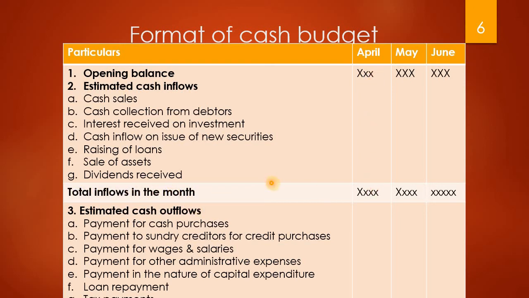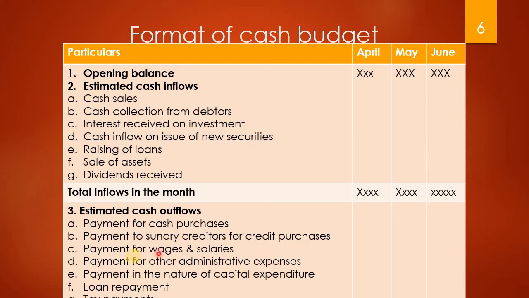Then total inflows in the month, including the opening balance and all the cash inflows, so we'll get total cash inflows. Then estimate the cash outflows. So what are the outflows? Outflows can be cash purchases, payment to sundry creditors for credit purchases, payment of wages, salaries and rent, and other administrative expenses like printing, stationery, equipment, rent, rates, advertisements.